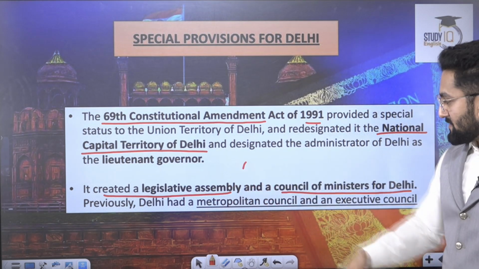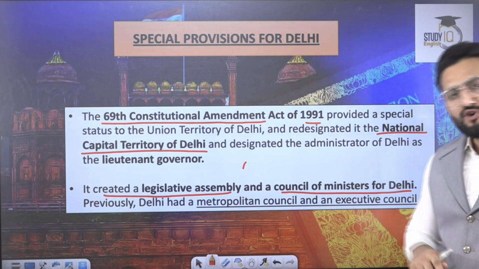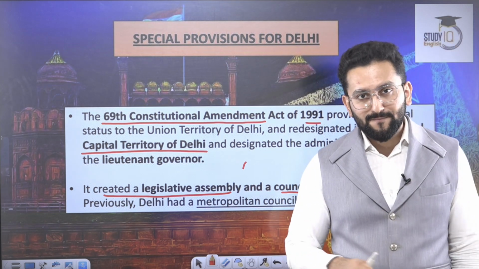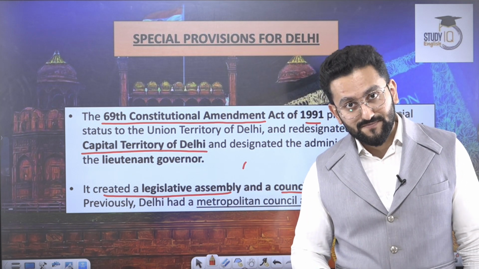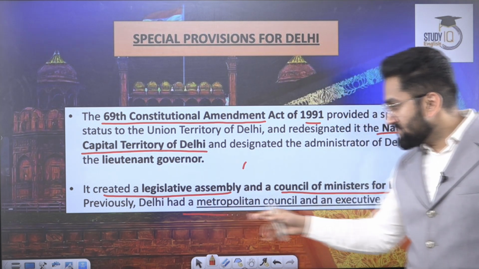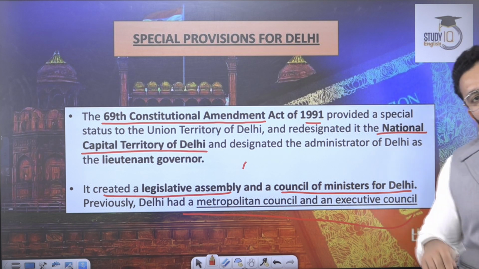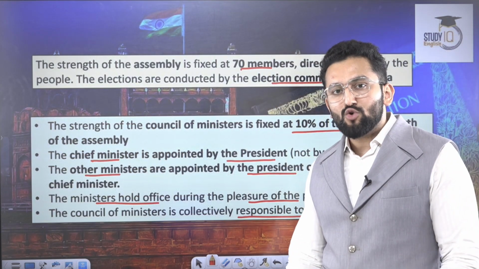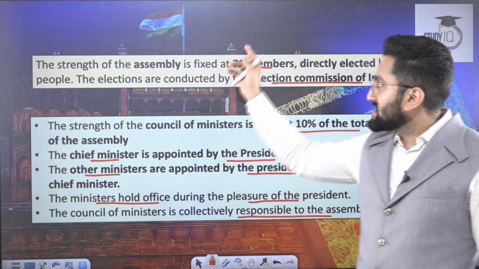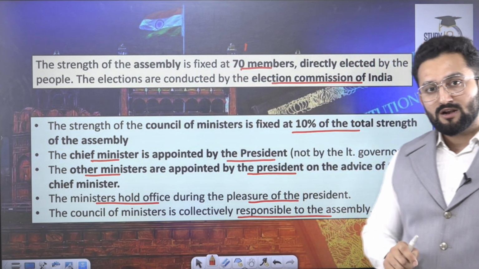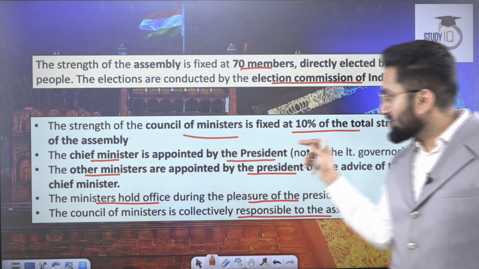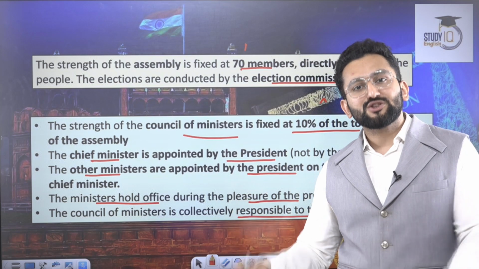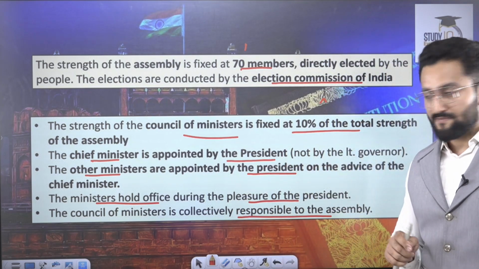It created a Legislative Assembly and Council of Ministers for Delhi. So how many members are there in the Legislative Assembly of Delhi? Answer is 70. Earlier, Delhi had a Metropolitan Council and also an Executive Council, meaning more hold of the center government. Strength is 70, election is conducted by the Election Commission of India, Council of Ministers fixed strength is 10%, okay, means 7 ministers can be there in Delhi.